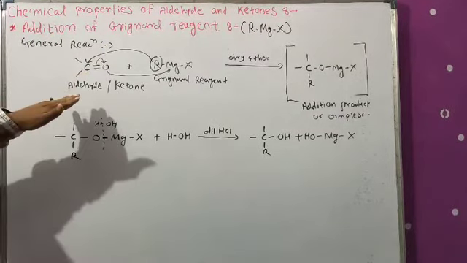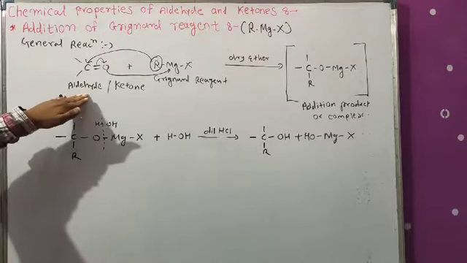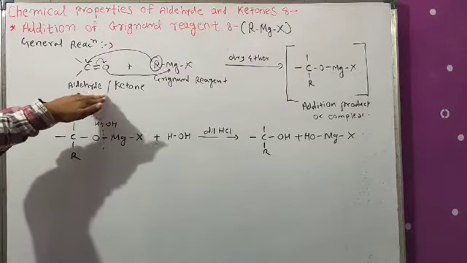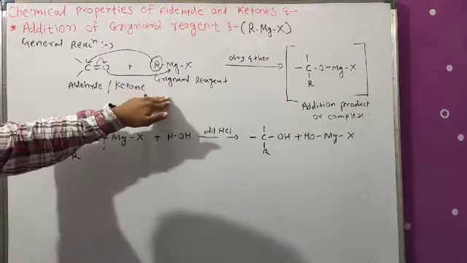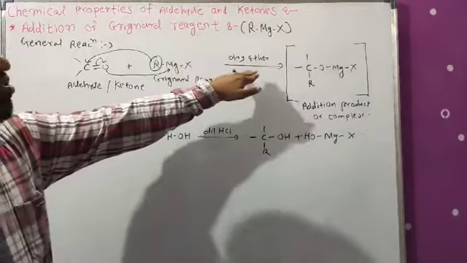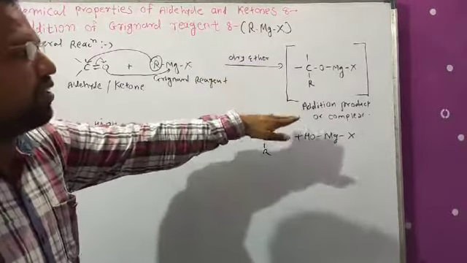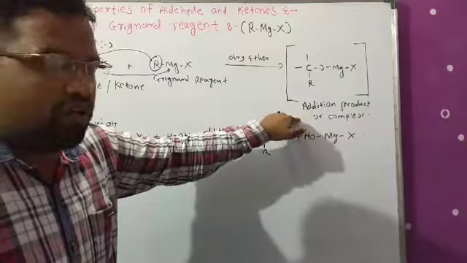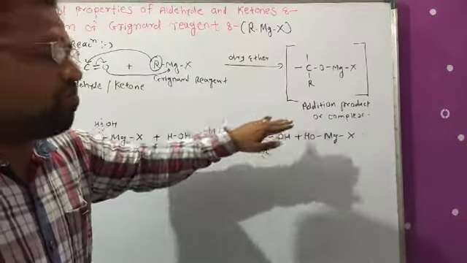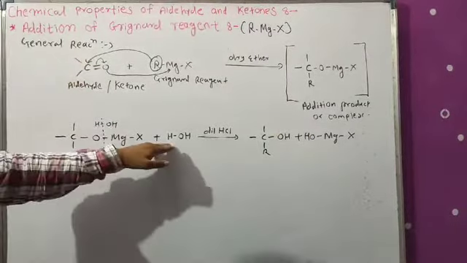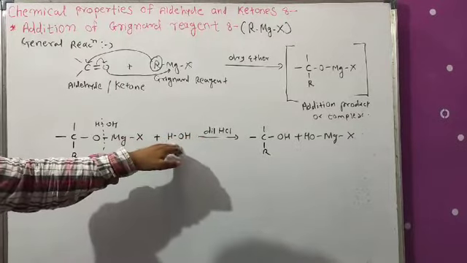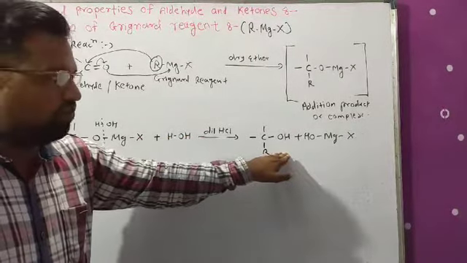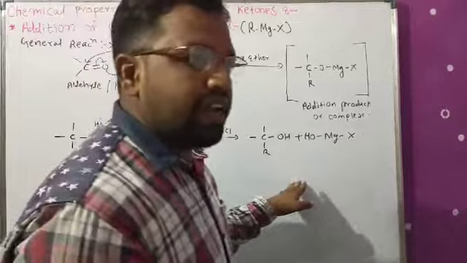So this is the simple reaction, that is, addition of Grignard reagent to aldehyde and ketone. The statement is like that: when aldehyde and ketone react with Grignard reagent in presence of dry ether, firstly it gives the addition product or compound, and that addition product undergoes acidic hydrolysis to give the product alcohol. So this is a simple reaction.